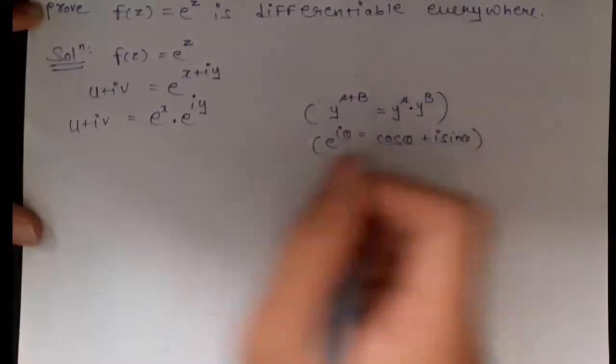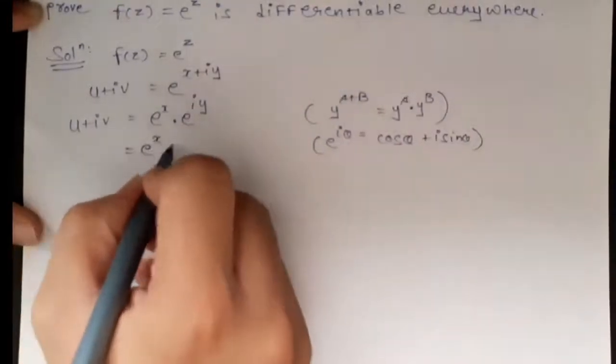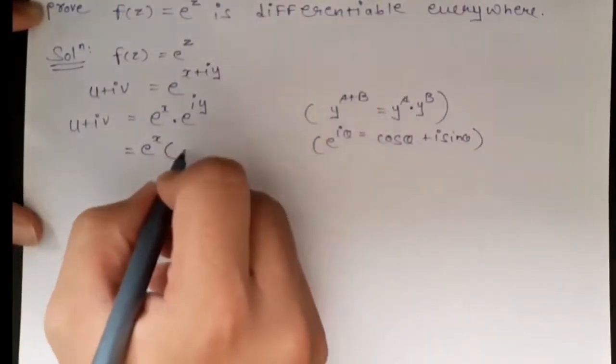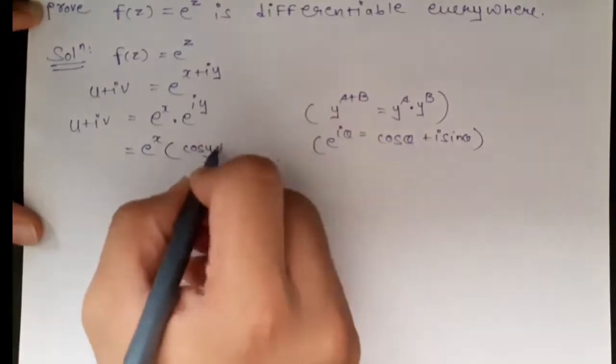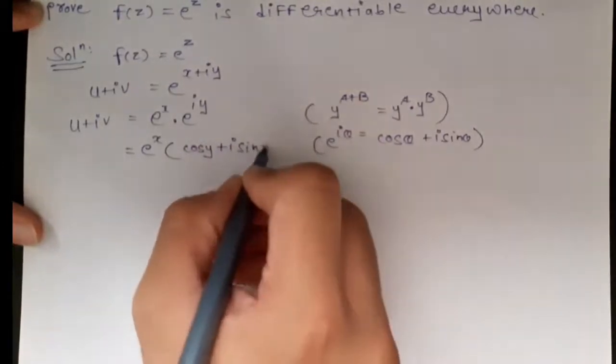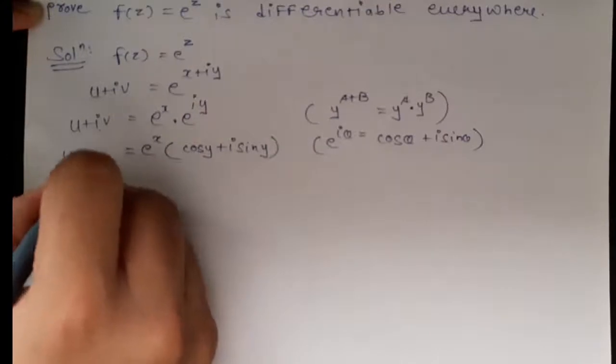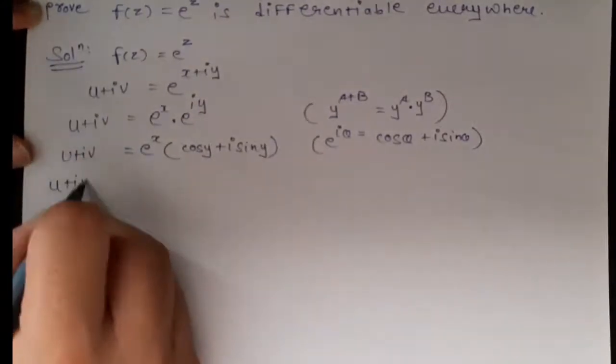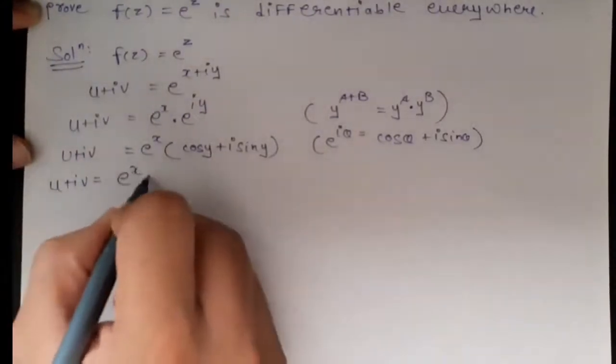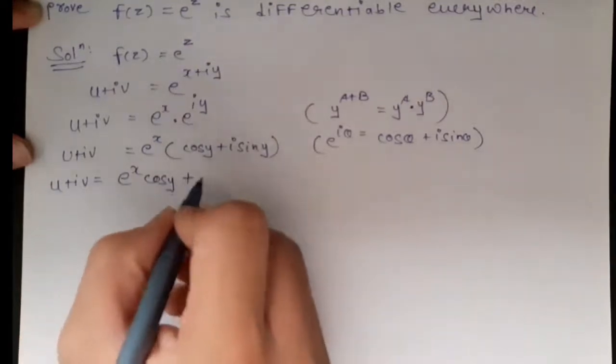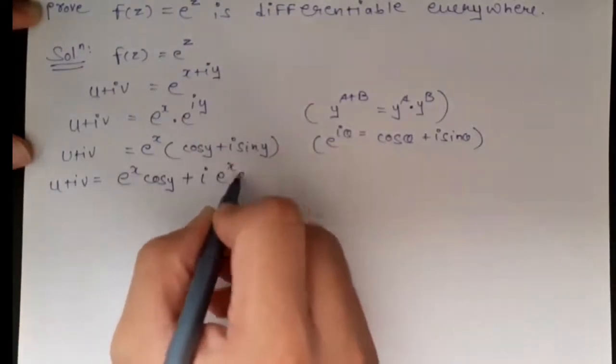So we can write e raised to x into e raised to iy as e raised to x into (cos y plus i sin y). So u plus iv is equal to e raised to x into cos y plus i into (e raised to x into sin y).